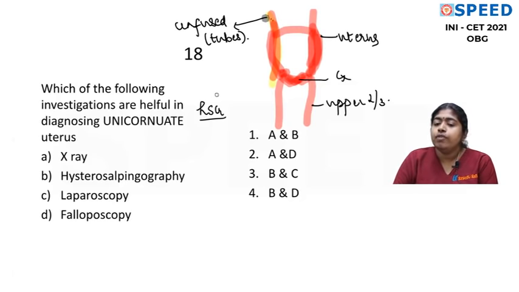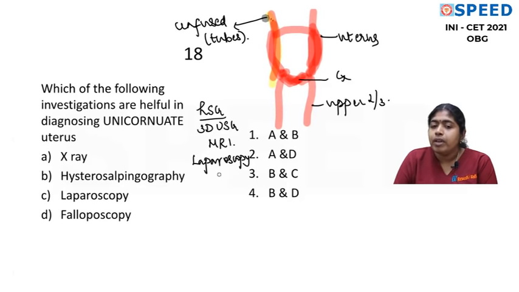With the evolution of ultrasound and 3D ultrasound, we are able to get a very good picture, and now we also have MRI. We also have laparoscopy, where we can see the external surface of the uterus. When combined with hysteroscopy, we can also see the internal view of the uterus, like whether there is a septum.